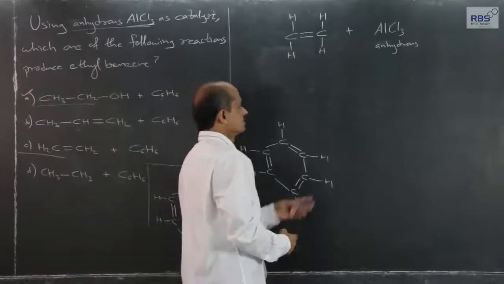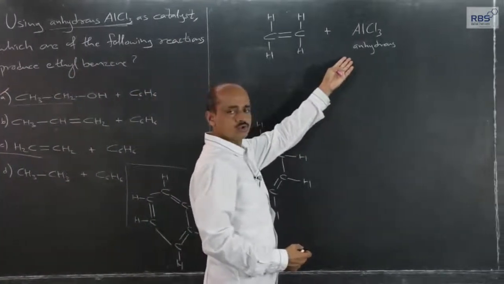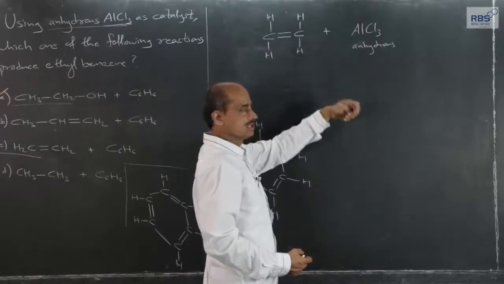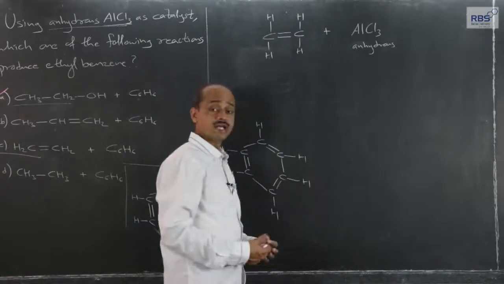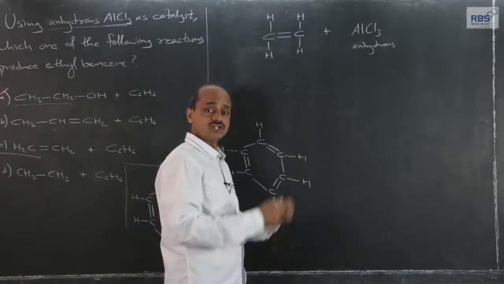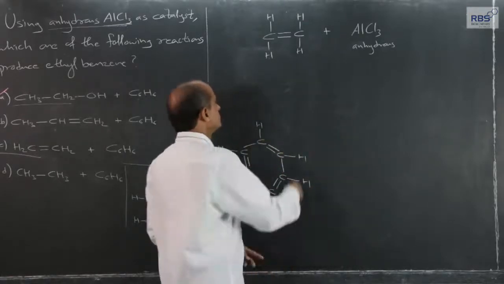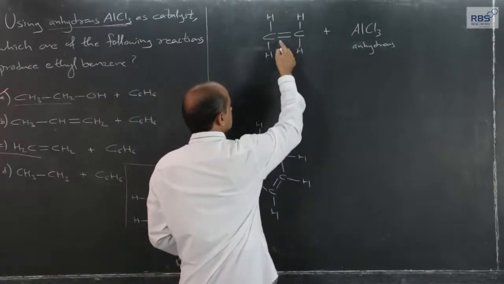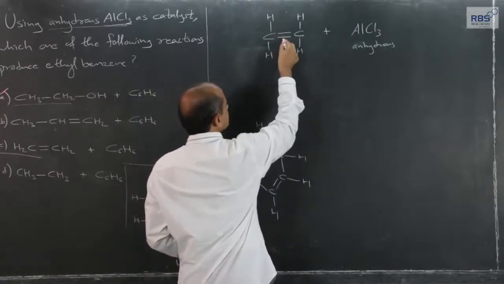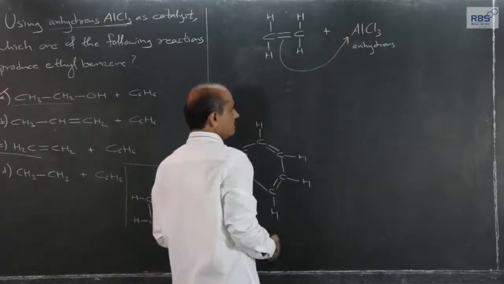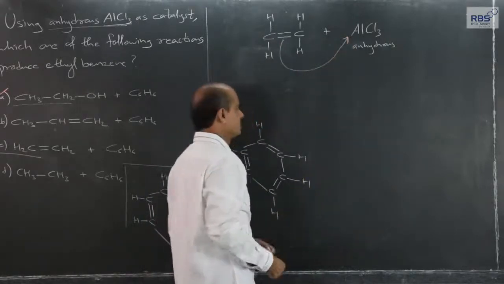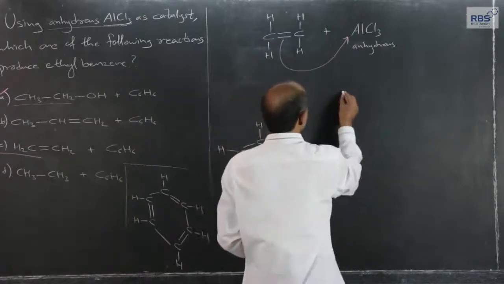Again, like what I have told you, anhydrous AlCl3, with its incomplete octet, has the capacity to hold an electron pair. It can be a weakly shared pi electron or it can be a lone pair. In ethene, out of the double bond, one is pi, and it gets transmitted to anhydrous AlCl3. Deliberately we have to say anhydrous every time. And what we get is this.